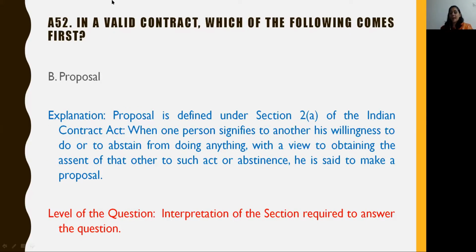The proposal is defined under Section 2(a) of the Indian Contract Act. It says, when one person signifies to another his willingness to do or to abstain from doing anything with a view to obtaining the assent of the other to such act or abstinence, he is said to make a proposal. The level of this question is medium as it requires the interpretation of the section to answer the particular question.